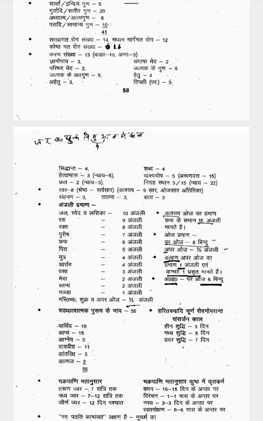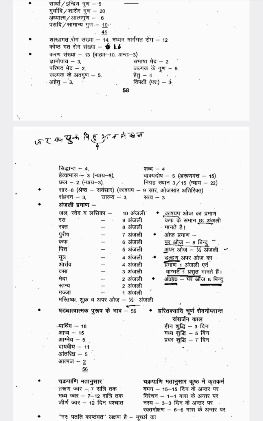to ask. So Jala Sveda Lasika 10 Anjali, Rasa 9 Anjali, Rekta 8 Anjali, Purisha 7 Anjali, Kapha 6 Anjali, Pitta 5 Anjali, Mutra 4 Anjali, Artava 4 Anjali, Vasa 3 Anjali, Meda 2 Anjali, Stanya 2 Anjali, then Majja 1 Anjali, Mastishka, Shukra, Apara Ojas are half Anjali. Okay, so Apara Ojas is very important. Apara Ojas, Stanya, Artava, Shukra are also important.